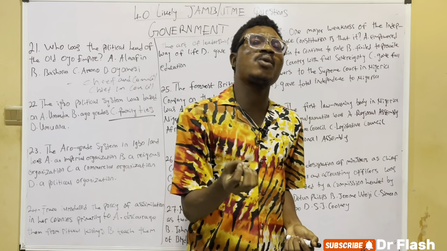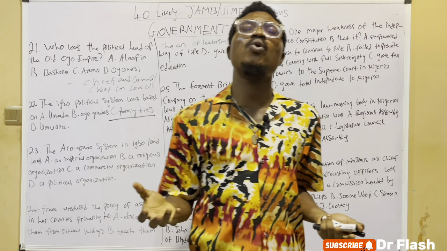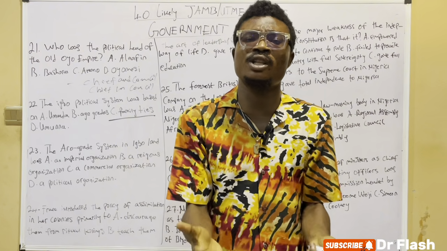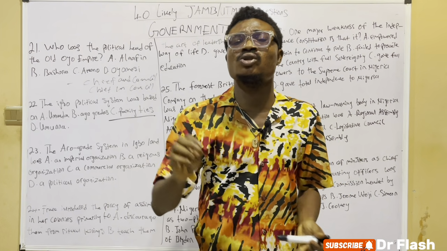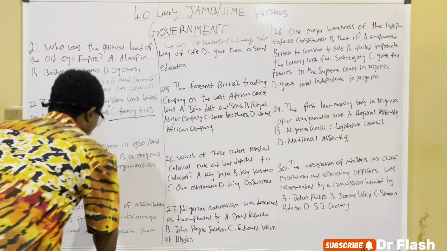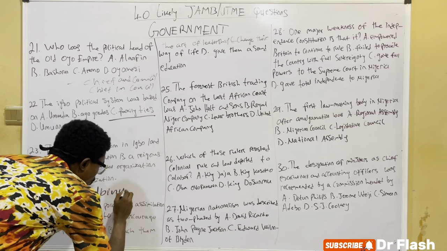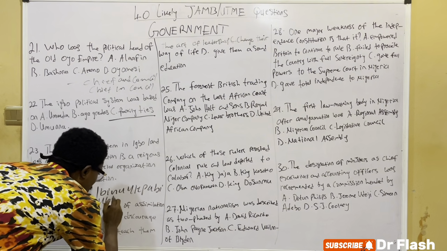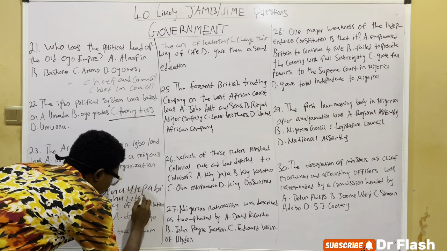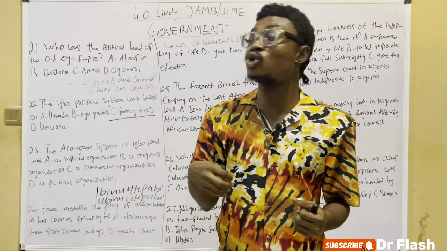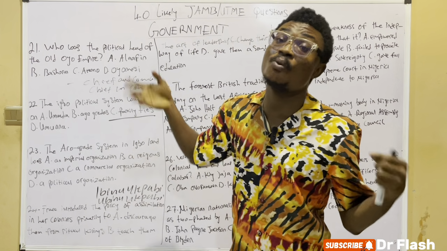Who are the Aro? The Aro were people who live in a city or a place called Arochukwu. And these people were traders. And these people had a god or a long juju or a shrine called the Ibini Ukpabi. Or we could say the Ibini Ukpabi. And this Long Juju shrine belonged to the Aro people, the people of Arochukwu.